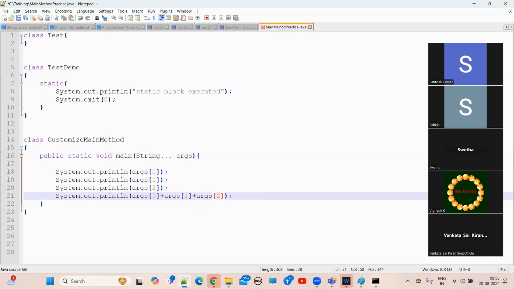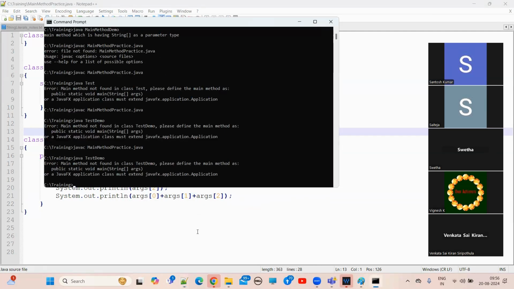Args of 2. Understand, guys? So now I'm saving this class. After that, in the command prompt, what do I need to do? I need to compile: javac. What is the class file name here?